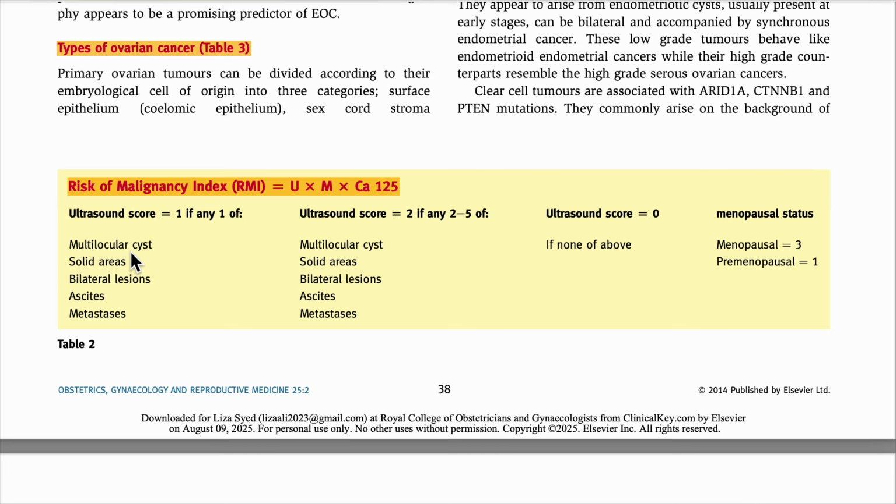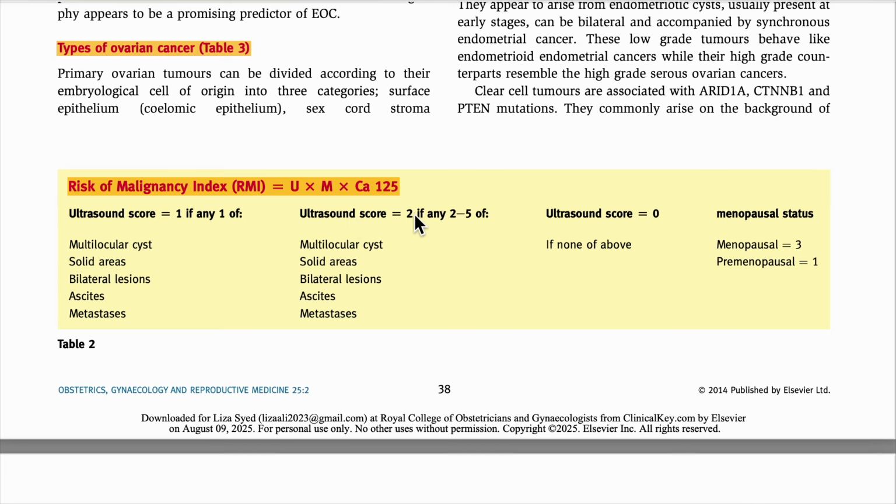So we have 5 points. If we get a multilocular cyst, we will give 1 point. Okay, we finish that one.